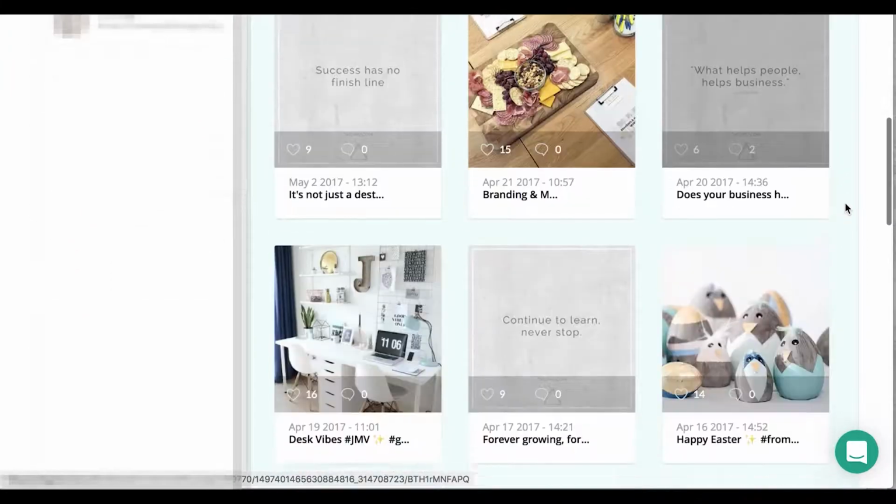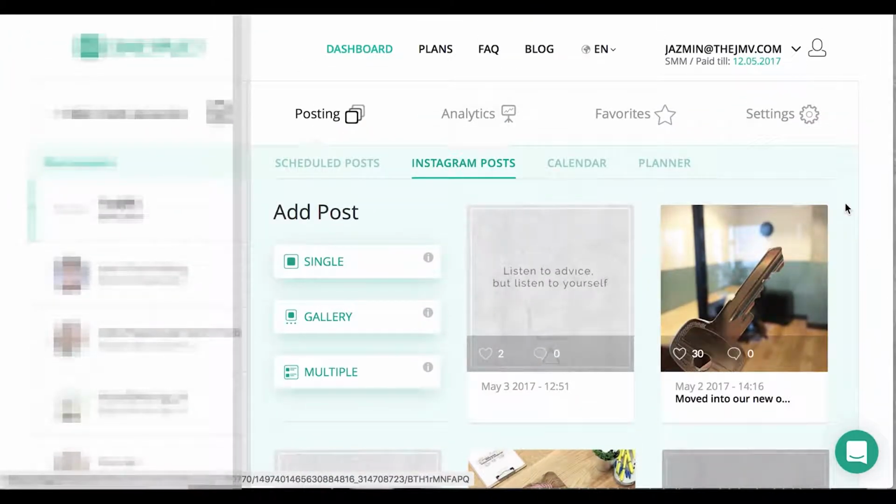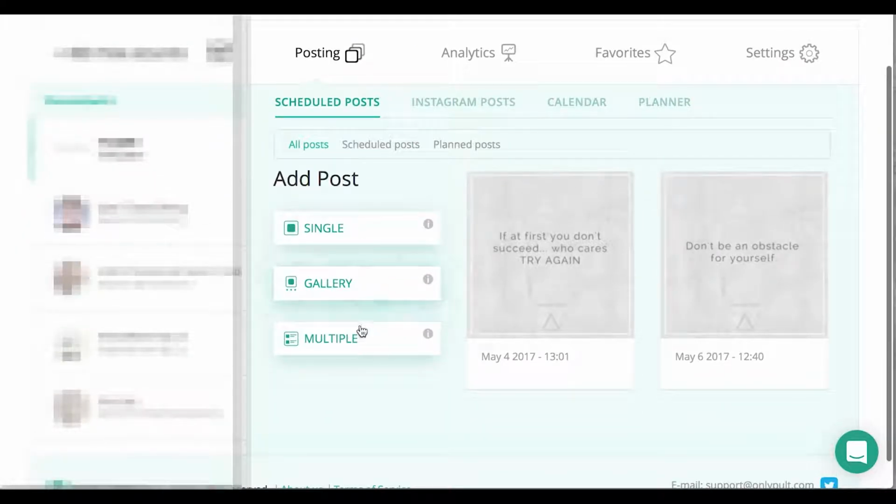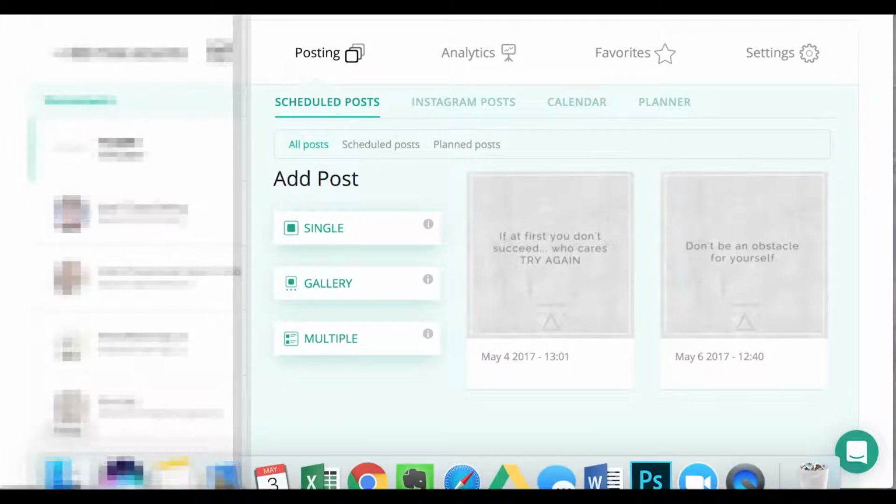What I'll be showing you guys is just how to schedule content and how to maximize using this program. So essentially you have your schedule post tab here, and what's really great is that you can do single, gallery, or multiple. They updated with Instagram and have this gallery feature so that you can have multiple photos on one post. What's really great if you're uploading a bunch of graphics at once is the multiple.